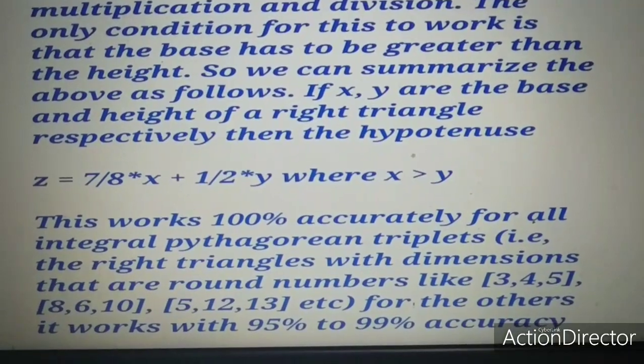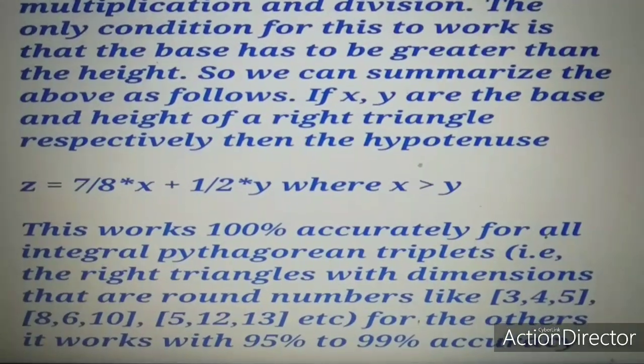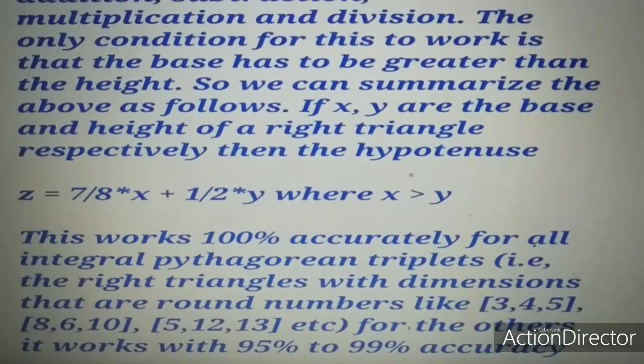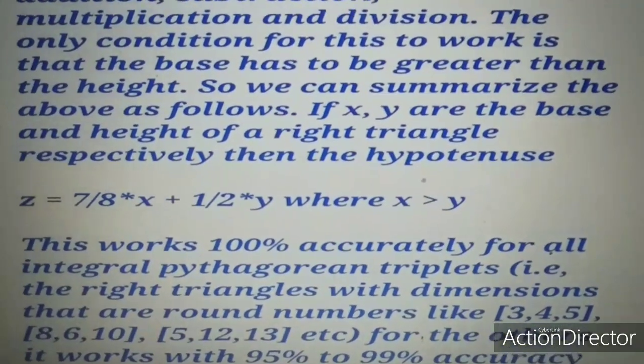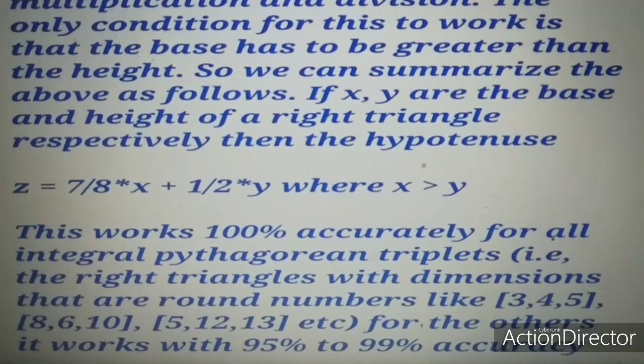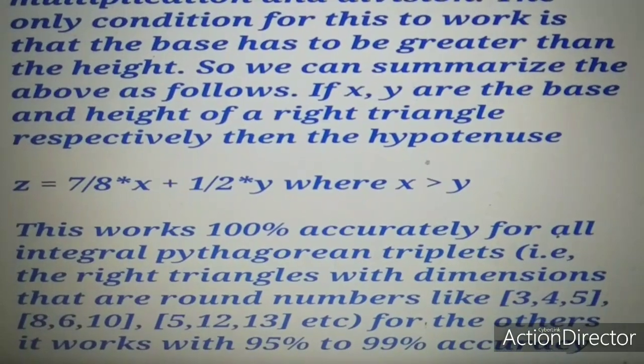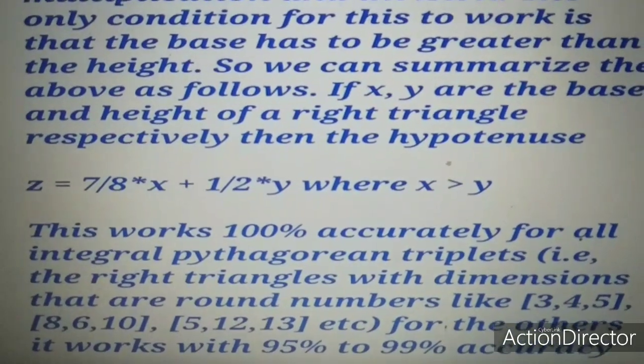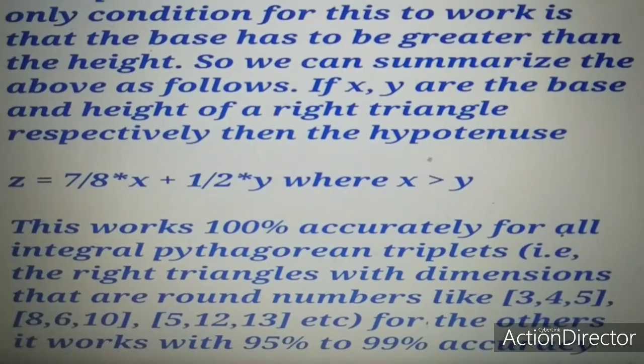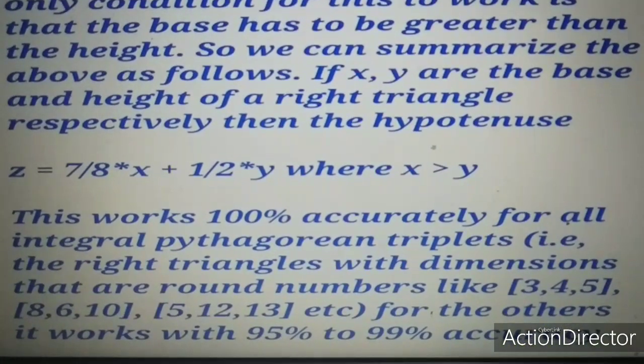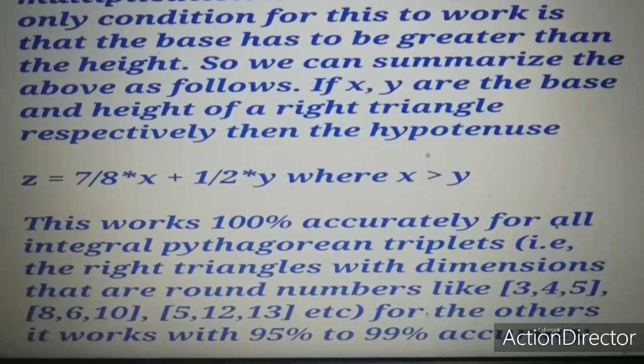This works 100% accurately for all integral Pythagorean triplets, that is the right angle triangles with dimensions that are round numbers like 3, 4, 5; 8, 6, 10; 5, 12, 13, etc. For the others it works with 95% to 99% accuracy.